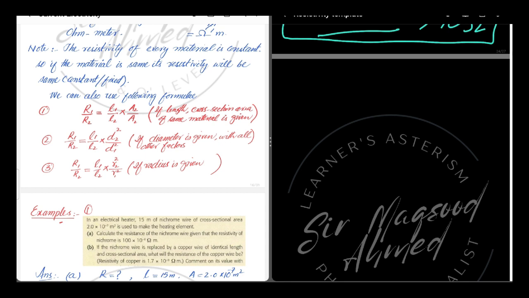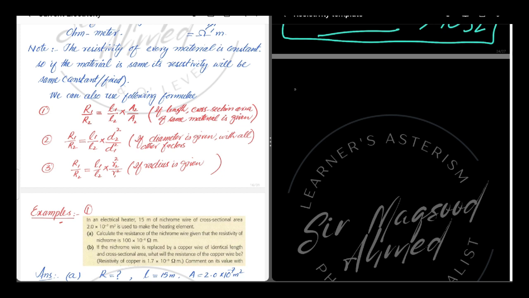But the length and cross section area have changed. If instead of a cross section area, the radius or the diameter of a conductor is given, then we use these formulae to solve the question.